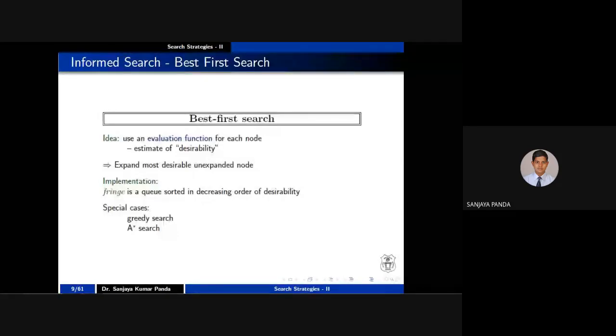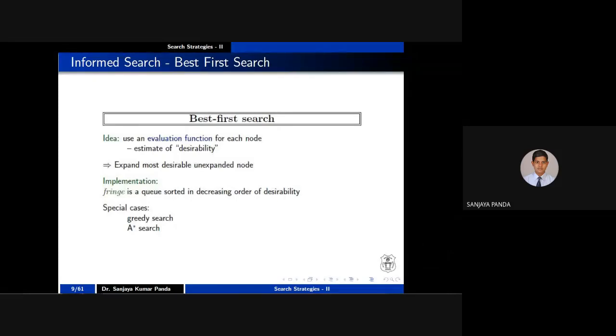Whatever you have seen, A is there, other cities are there, we have expanded and we got S, T, Z, 3 cities. In each and every node, you have to apply an evaluation function in the best first search. Why are you calculating this evaluation function? In order to estimate the desirability. For example, let us consider some national level examination like the JEE examination, right? In the JEE examination, let us say 5 students appeared and they secured the same mark, let's say 93.22.